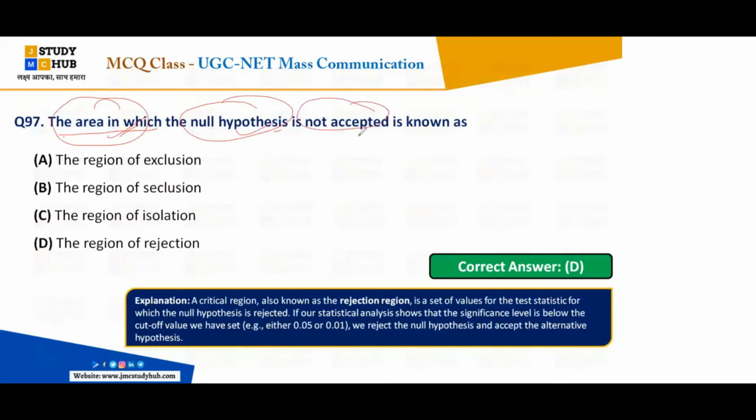In our graph, this area and this area is the critical region, which can also be known as the rejection region.